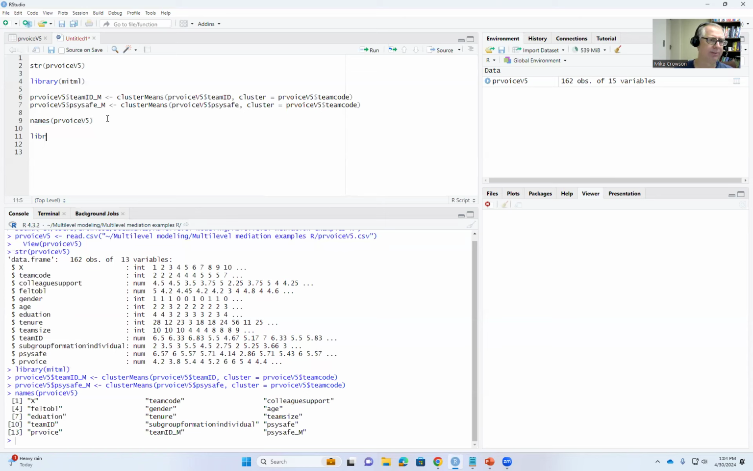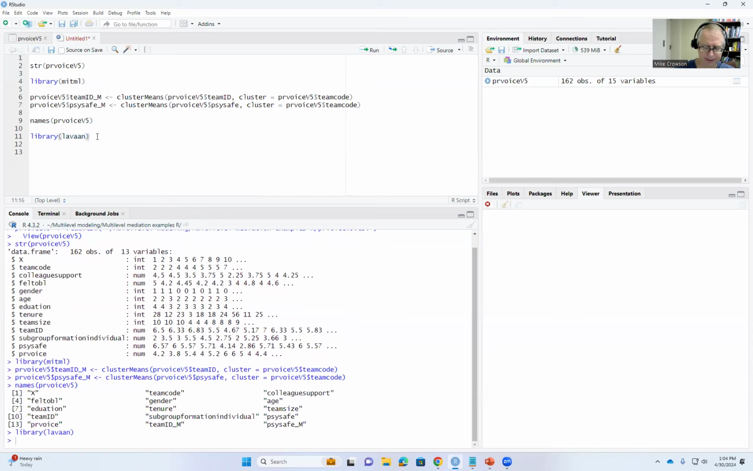We're going to use the library function, and we're going to call up lavaan. So that's the first thing. Then the next thing we'll do is specify our model. I need to create essentially an object that contains the model information, or rather the model specification. So I'm going to call it model 1A. We use our assignment operator, and we start with a single quotation mark right here.